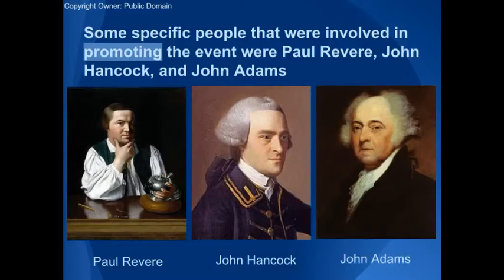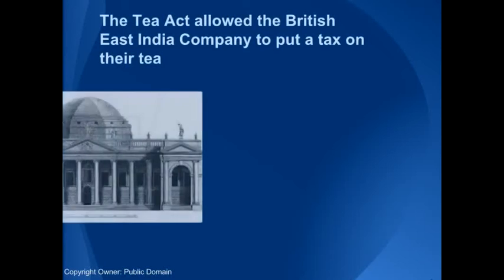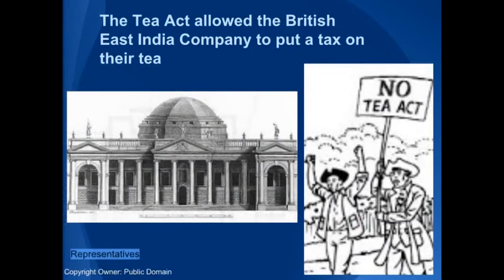They helped organize a meeting at the Old South Meeting House on the morning of the Boston Tea Party in order to decide what to do about the tea. Before the Boston Tea Party, the British Parliament passed a new law called the Tea Act on May 10, 1773. Colonists were very angry and upset because this law was passed without having any representatives in Parliament.